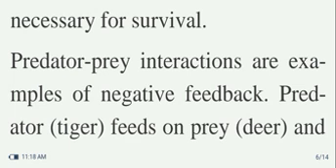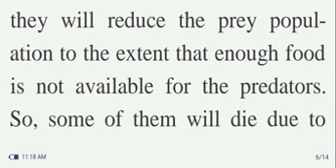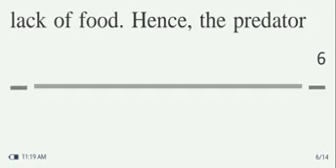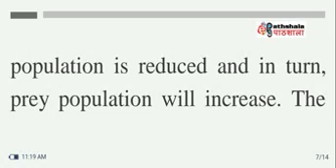Predator-prey interactions are examples of negative feedback. Predator tiger feeds on prey deer and reduces its population. This shows the interaction of a predator with its prey through negative feedback. If the predators are more, they will reduce the prey population to the extent that food is not available for the predators, so some of them will die due to a lack of food. Hence the predator population is reduced and in turn the prey population will increase.